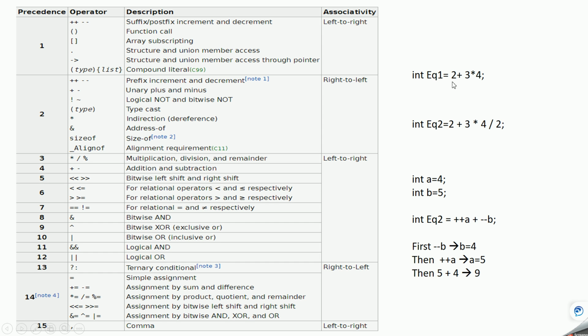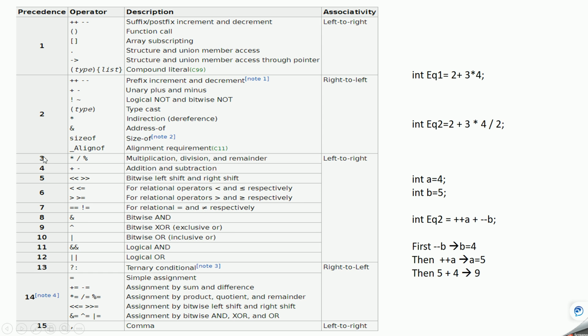So in this case, suppose we have an expression like 2 plus 3 into 4. As we can see from this table, this is the multiplication operation, and 2 plus is addition. For multiplication, the precedence value is 3, and for addition the value is 4. So 3, the top 3, means higher priority.